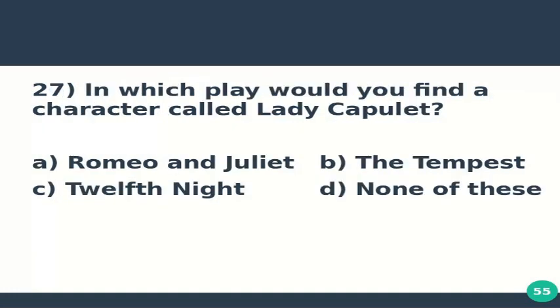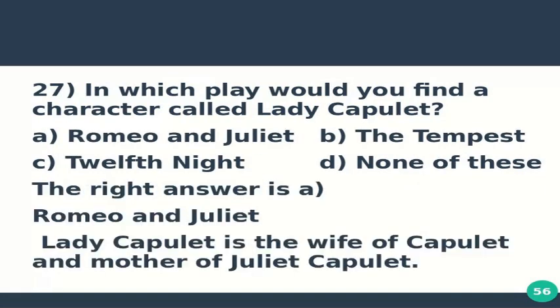Question number 27 is, in which play would you find a character called Lady Capulet? Option A, Romeo and Juliet. Option B, The Tempest. Option C, Twelfth Night. And option D, none of these. The right answer is A, Romeo and Juliet. Lady Capulet is the wife of Capulet and mother of Juliet Capulet.